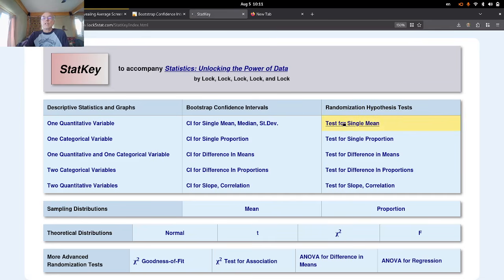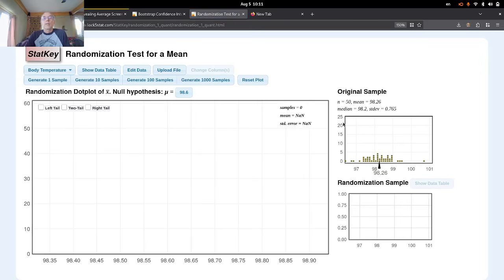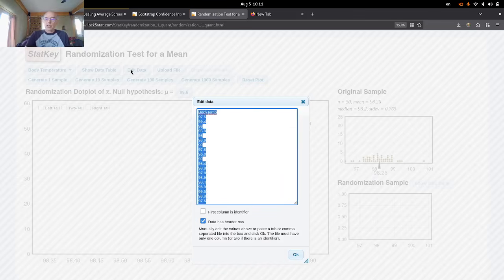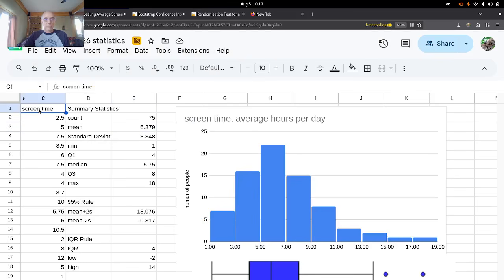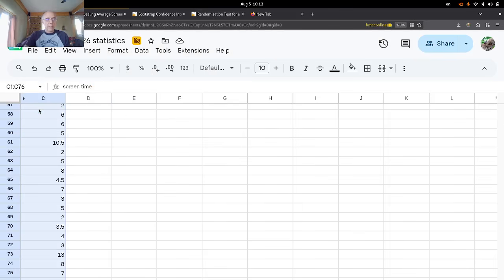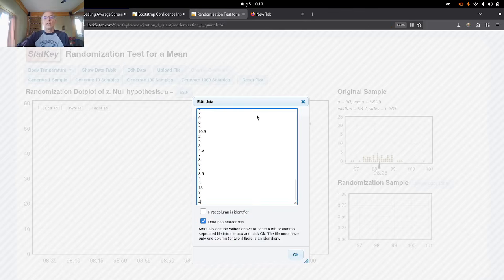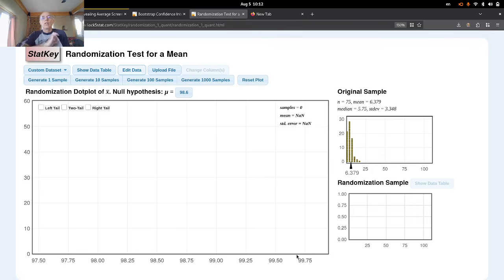And we're going to do a test for single mean. All right, and then we have to edit the data. So let's cut theirs out. And I need to recopy mine here. And again, I don't want to copy the whole column. I just want to copy down to the last data value. And paste that in. All right, so I have a title, header row, but no first column identifying whose number is what. All right, so there's my same sample size, 75. Always double check you got the right data in there.